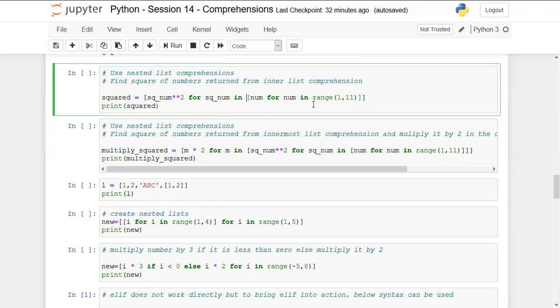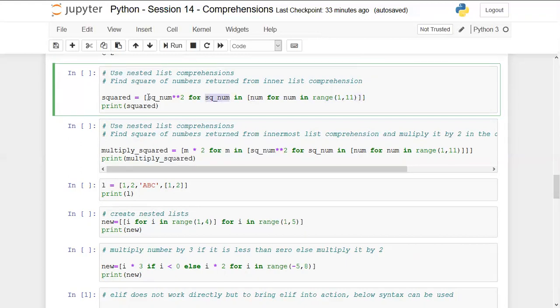Then the output of this inner list comprehension will be taken as the input by the outer list comprehension, where we are saying square of num. Basically, we are squaring the number from each iteration of this list. First, let's understand the output of the inner list: the numbers from 1 to 10. Then we run each iteration on this list, 1 to 10. In the first iteration, we get 1, and that 1 will be stored in this sq_num variable.